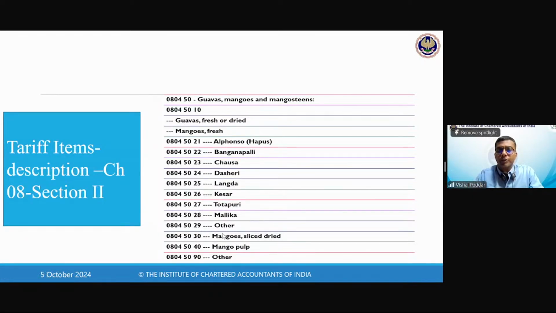But the 2 dashes may not be required here because we are not taking the heading 1020 individually. So 10 is the double dash, and within 10 these are the items which have the triple dash. So I have not taken the double dash items, right? So these are triple dash, and within mangoes these are the 4 dashes. Fine.